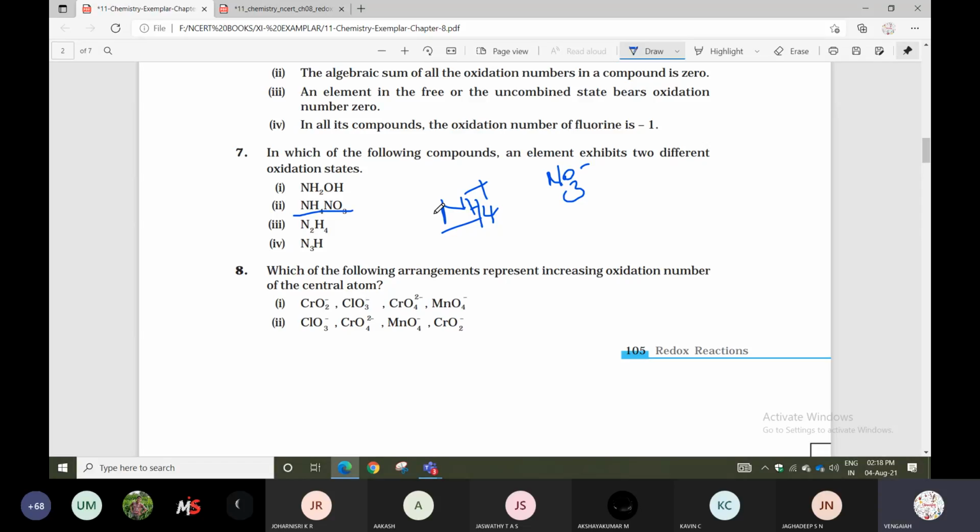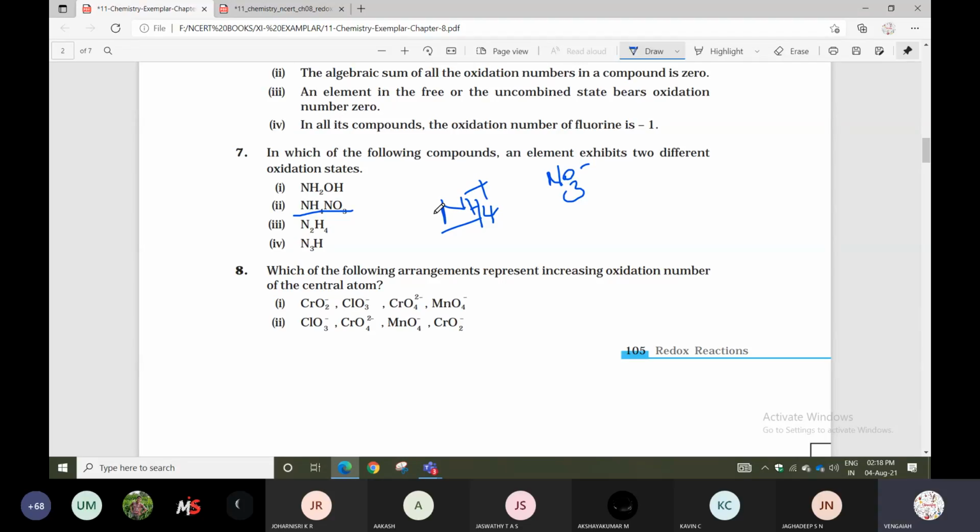In ammonium, nitrogen is X, hydrogen is +1. We have 4 hydrogens, so 4 into +1 gives +4, and the total charge is +1. So X plus 4 equals +1, and nitrogen is -3. Next, NO3-: nitrogen is X, oxygen is -2, and the charge is -1.